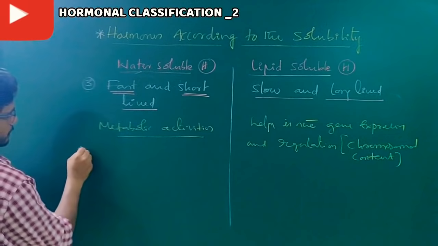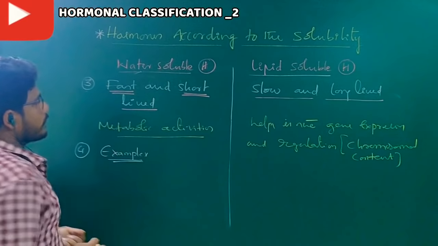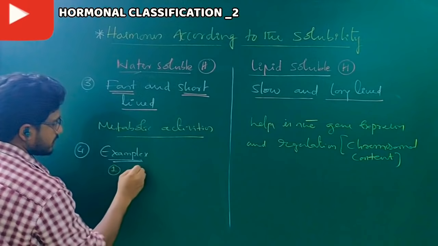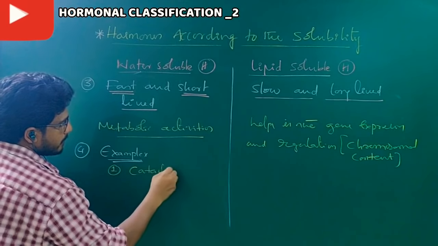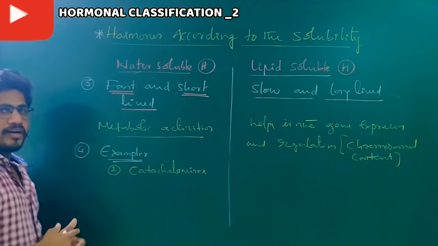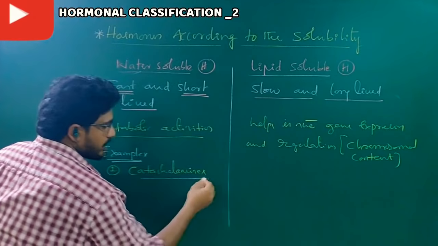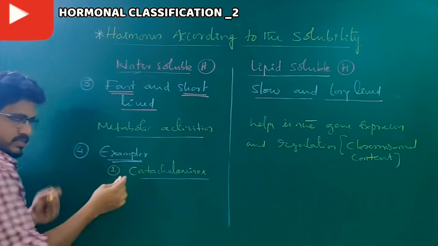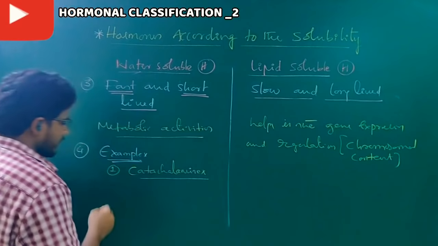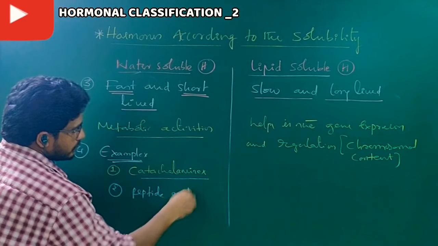Now some examples. Examples for water soluble hormones: the first one is catecholamines. What are catecholamines? Adrenaline, noradrenaline, or epinephrine, norepinephrine. These belong to catecholamines. All these are water soluble, which means their actions are outside the cell. They need secondary messengers. Number two,